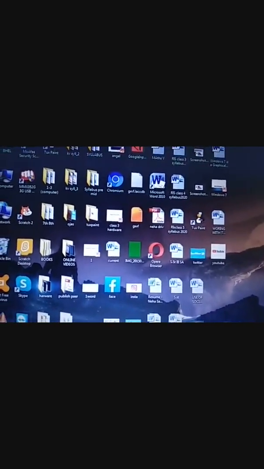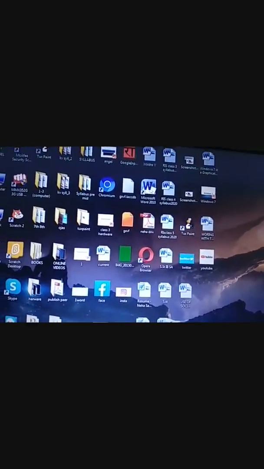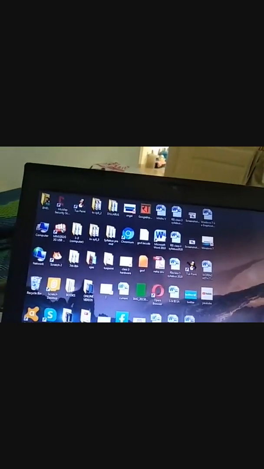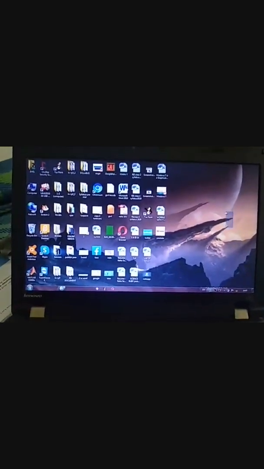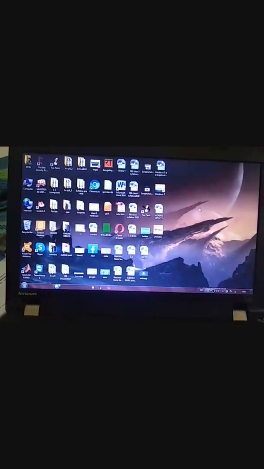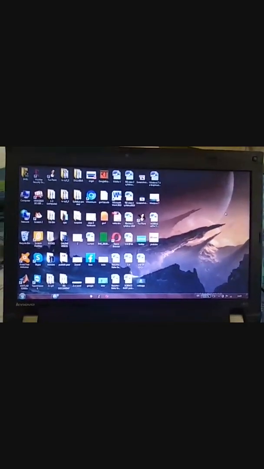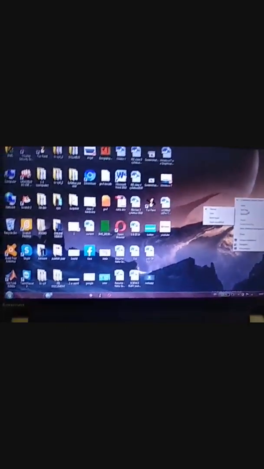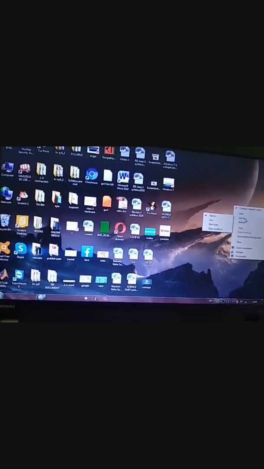Now I will show you how you can hide your icons on the desktop. See beta, here many types of icons are on the desktop. So same, right click on any blank area. This is the blank area, so do right click. This is again the menu. What is this menu called? Shortcut menu or pop-up menu.